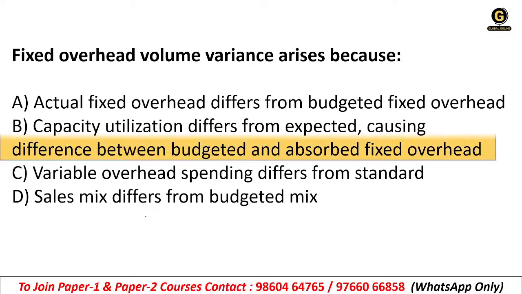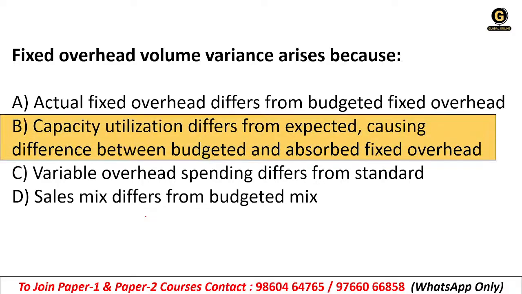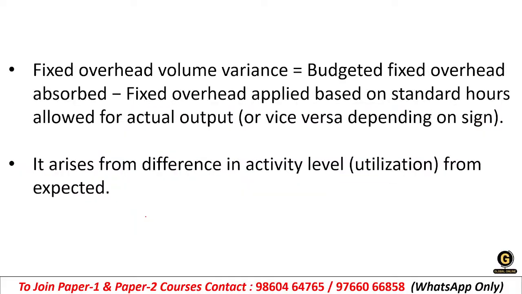Okay, the right answer is option B, that is, capacity utilization differs from the expected, causing difference between budgeted and absorbed fixed overheads. See, the variance comes because the actual activity, the production level, is different from the budgeted level. Getting it?